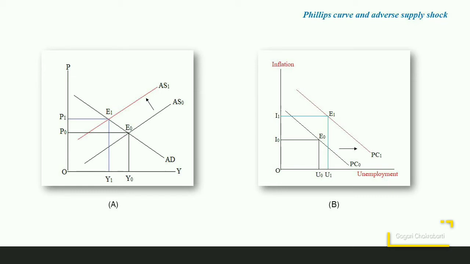This is because after the supply shock, the costs have increased so that the firms will immediately reduce their demand for labor. So here the supply shock shifts the Phillips curve from PC0 to PC1. Now the economy is operating at a point like E1, which is lying to the northeast of the equilibrium point E0. Now at E1, the economy is facing a higher level of unemployment as well as a higher level of inflation. Clearly, this situation is problematic.